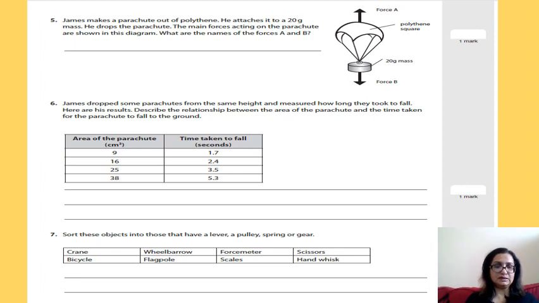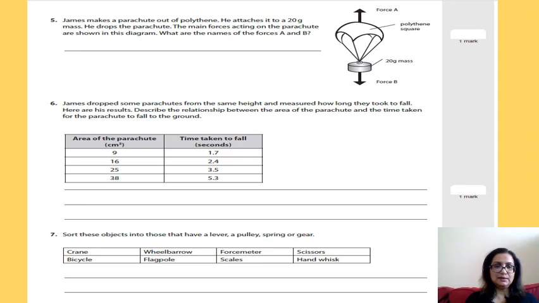Question number 6. James dropped some parachutes from the same height and measured how long they took to fall. Here are his results. Describe the relationship between the area of the parachute and the time taken for the parachute to fall to the ground. Okay, so you have the area of the parachute in centimeters square and the time taken to fall in seconds.